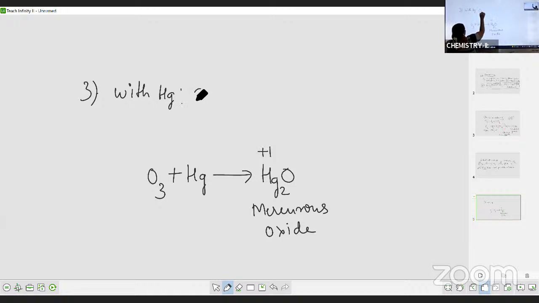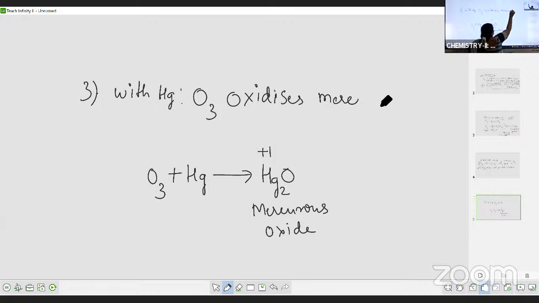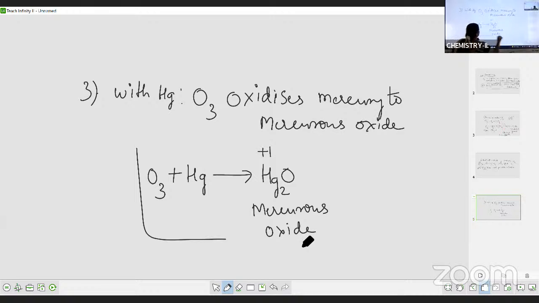Statement: ozone O3 oxidizes mercury to mercurous oxide. Okay, students, so this is the equation.